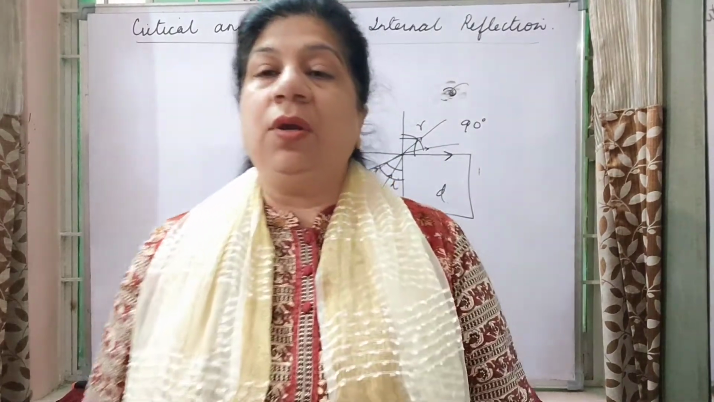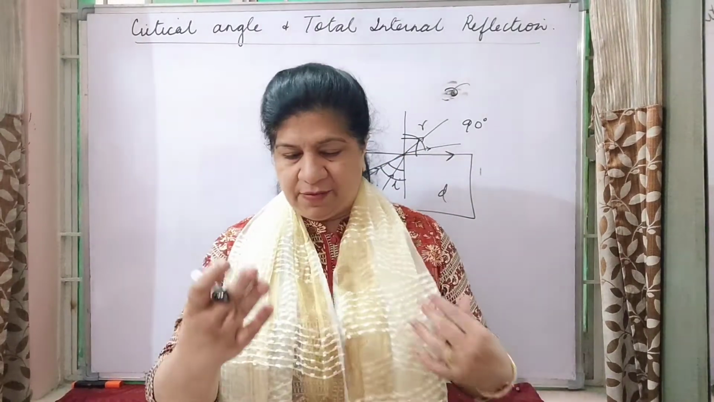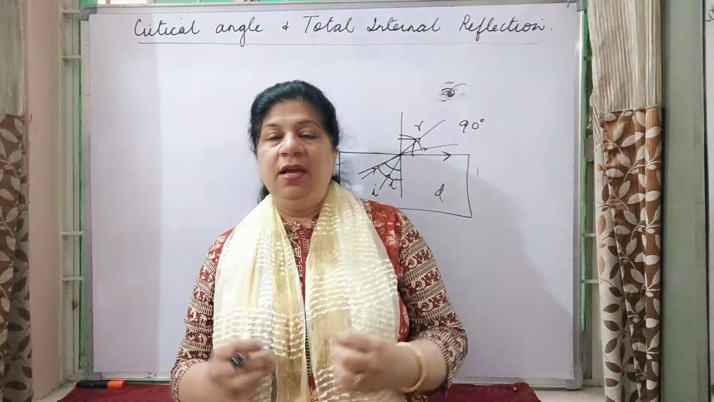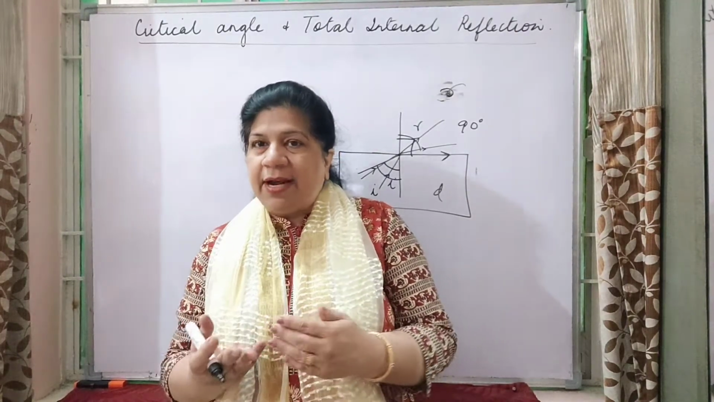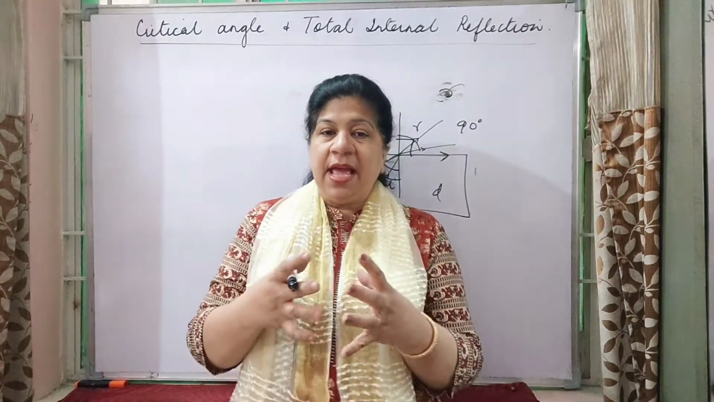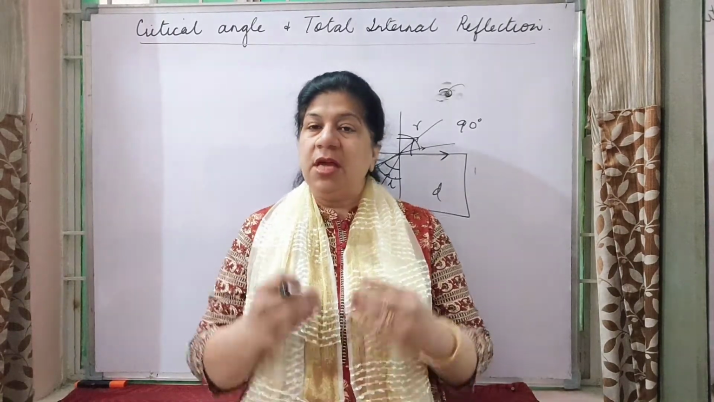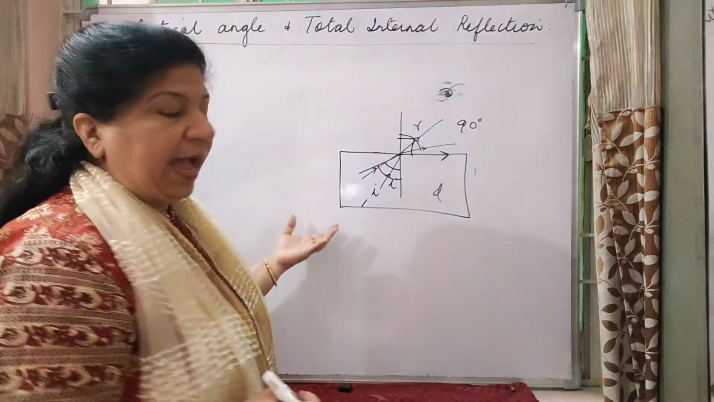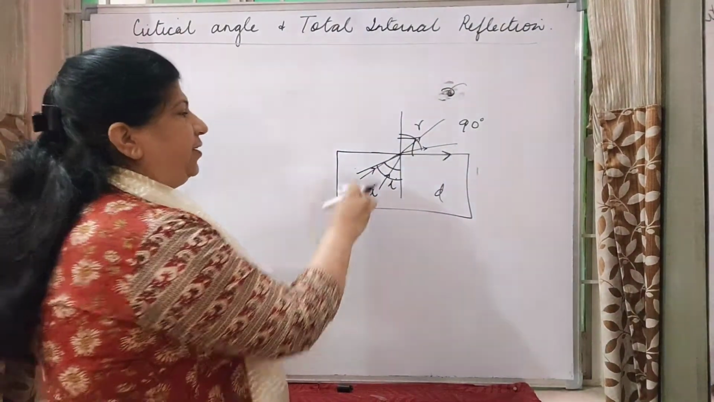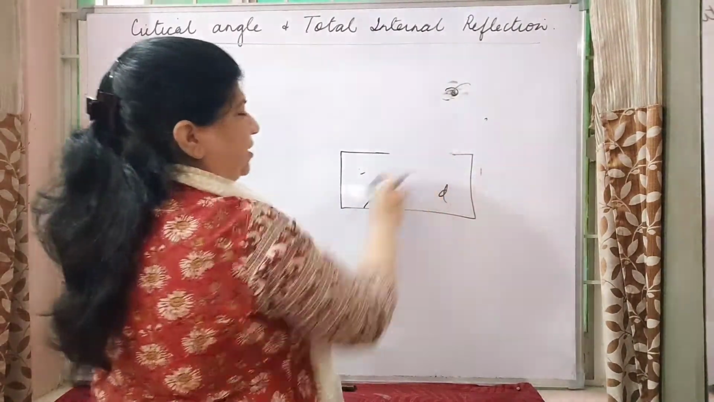Now, when do we use the word critical? You must have heard in the movies and all that the condition of the patient is critical. Critical means it can change state, from life to dead. The word critical means that after this point, a very drastic change is going to take place. So here also, when we are talking about the angle to be critical, if we are going to increase the angle of incidence in the denser medium, what will happen to the angle of refraction in the rarer medium?